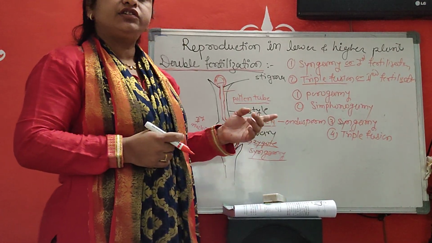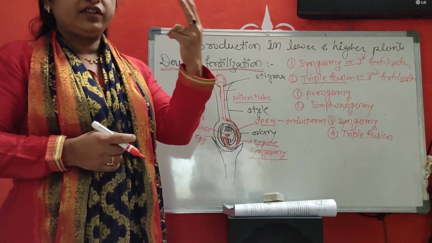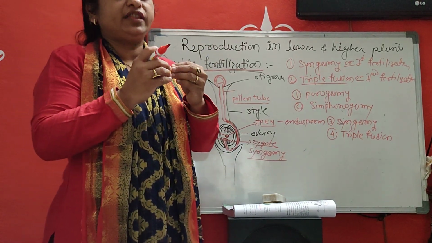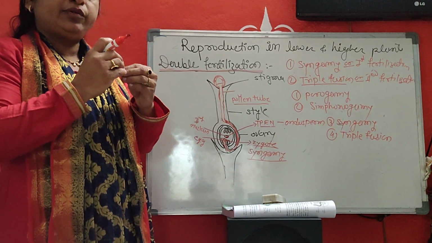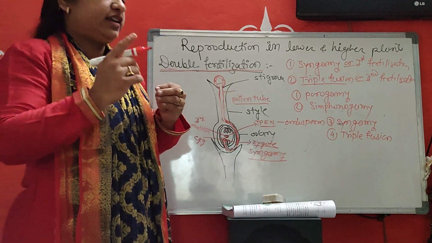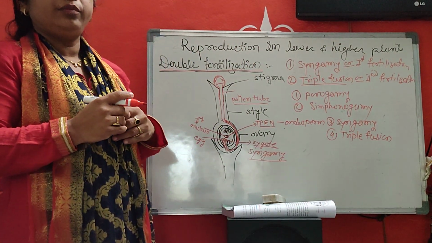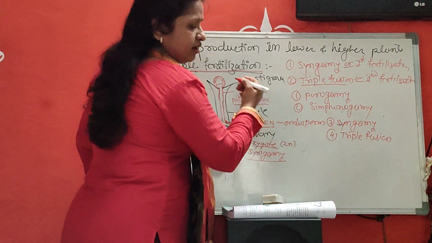The zygote consists of one gamete from the androecium and one gamete from the gynoecium. It restores the diploid nature. Two sets of chromosomes are maintained, one set from the female and one from the male. The diploid nature is constant.